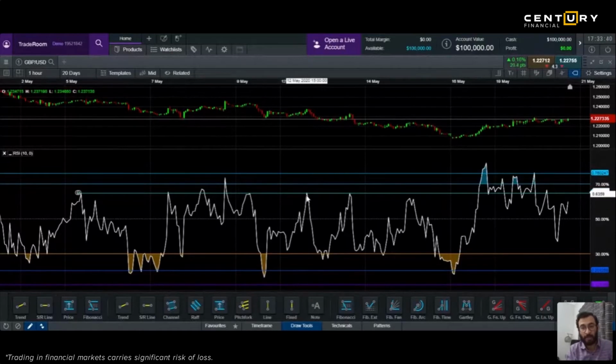Every time the RSI reaches here, it comes down, reaches here, comes down, reaches here, comes down. I'm making a support and resistance within RSI. But technically, you as an investor should wait for it to go above 70%. Okay, here. So when it goes above 70%, it gets into an overbought category and people start short selling it. If it is here, it is in an oversold category, and you should go for a buy.